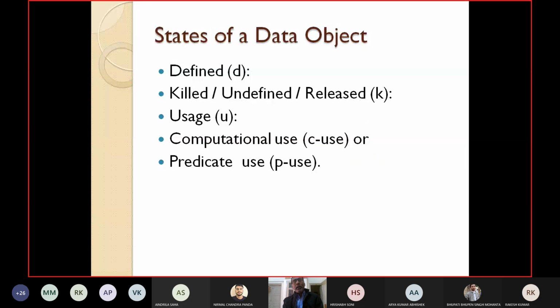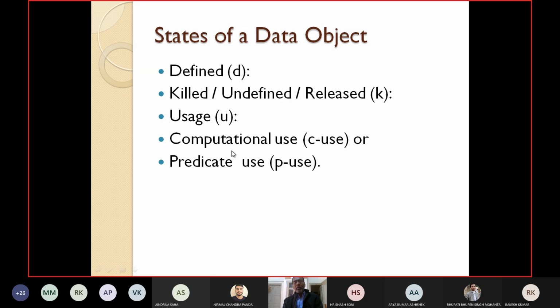Now let's see what are the different possible states of a data object. A data object first is defined. That means a data object can be defined. Similarly, a data object can be killed or undefined or released. Another state is usage. That means a data object is used at some place, and this usage can be of two types.